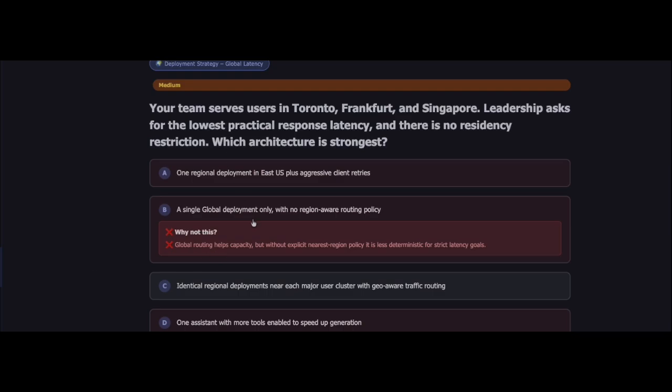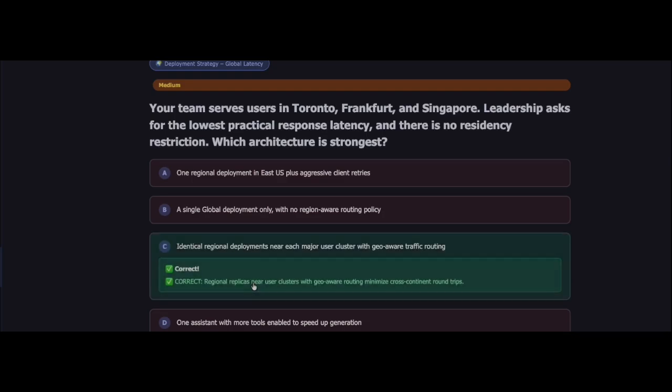So we are only left with C. Look at the user locations: Toronto, Frankfurt, Singapore. These users are spread across multiple continents. The fastest solution is to place AI deployments closer to users and route requests to the nearest healthy region. This minimizes network travel time. Less travel time means lower latency.